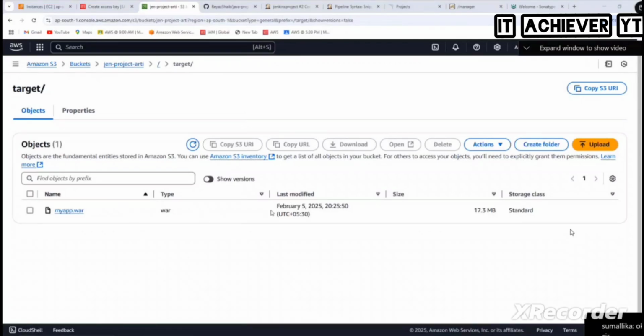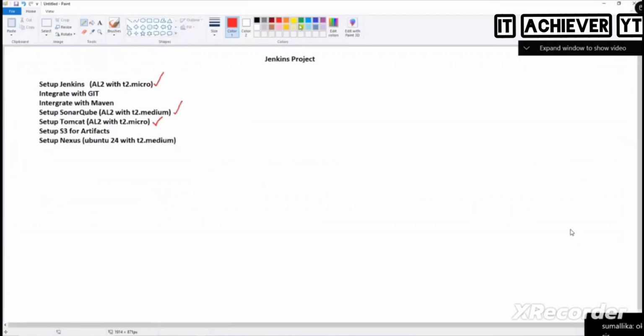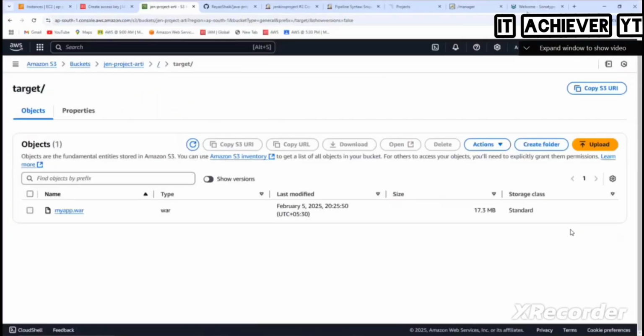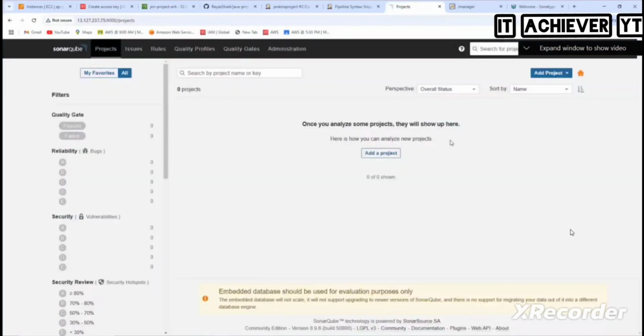Okay. So what are the things that are done here? Jenkins setup is done, integration is done, Maven is done, Tomcat is done, S3 is done. Next, which one will we go for? Sonar. Should we go for Sonar? In the Sonar, SonarQube, we need to create a project here.